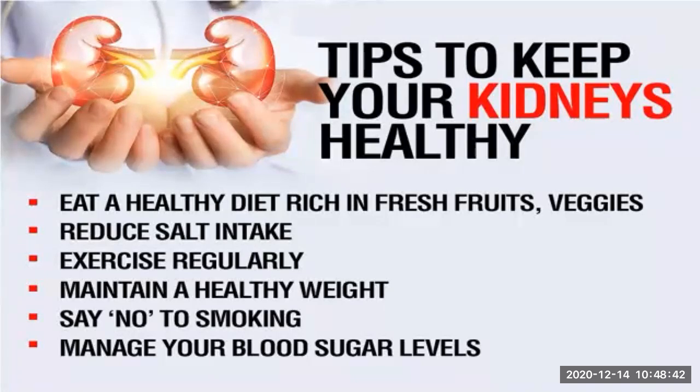Firstly, eat a healthy diet rich in fruits and vegetables. It should not be only veg, or only non-veg, or only fruits. It should include all the varieties and all the types of nutrients which you can get from different foodstuffs. It is very important to have a healthy diet rich in fruits, vegetables and all the important nutrients required for the growth of our body. Secondly, reduce salt intake. The salt consumption in our body should be less.